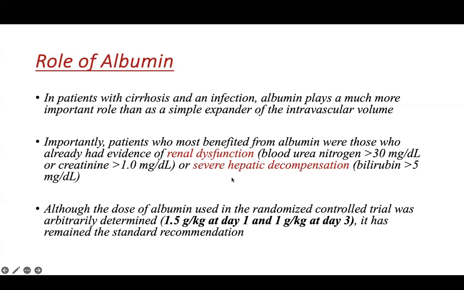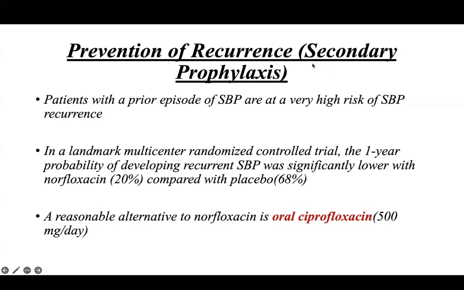Secondary prophylaxis: a patient who has developed one episode of SBP is at very high risk of developing SBP recurrence later on as well. In a landmark multicenter randomized trial, the 1 year probability of developing recurrent SBP was 20% with norfloxacin compared with 68% with placebo. Previously, norfloxacin was the drug of choice for secondary prophylaxis. Now a reasonable alternative to norfloxacin, that is oral ciprofloxacin, is being preferred, at 500 milligrams per day.